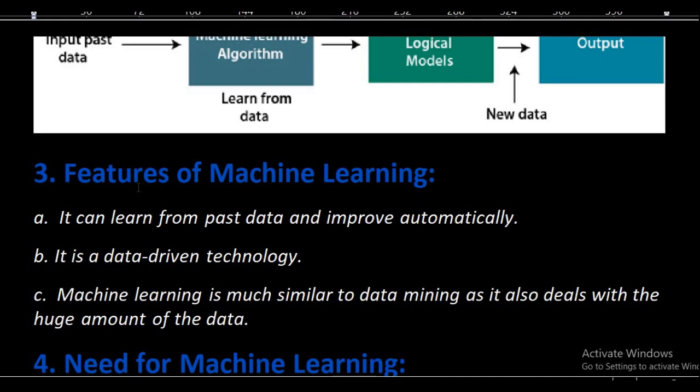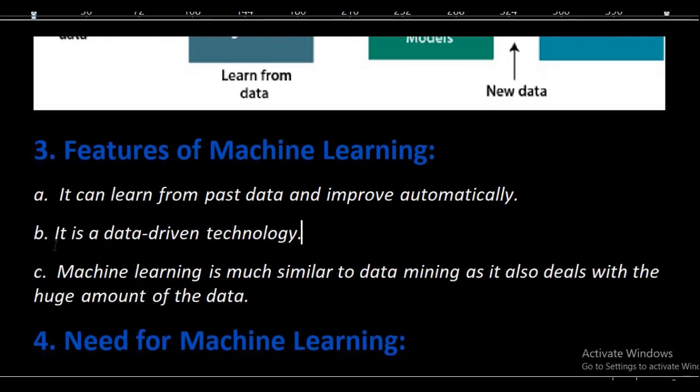Now the next topic is the features of machine learning. The first point is that it can learn from past data and improves automatically, as we have already learned above. Means that it learns from past data, that is historical data, and improves automatically.